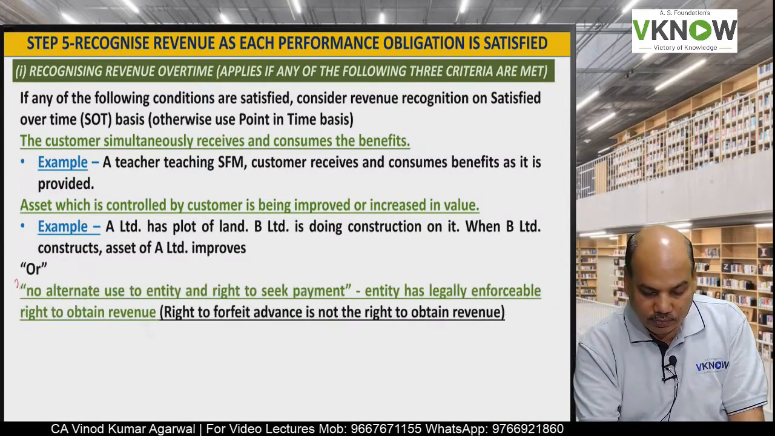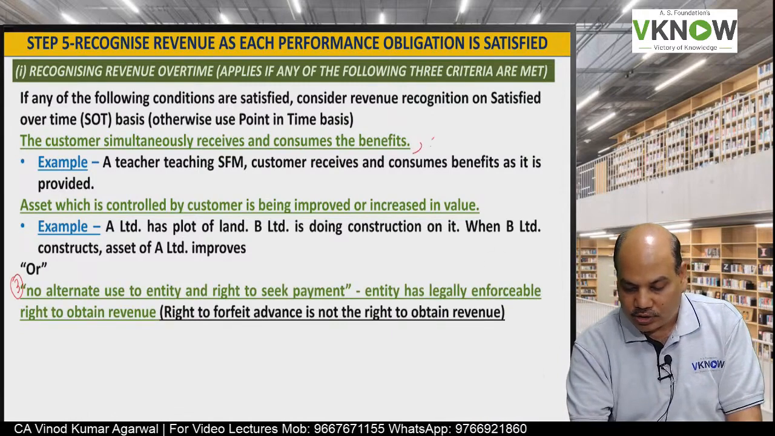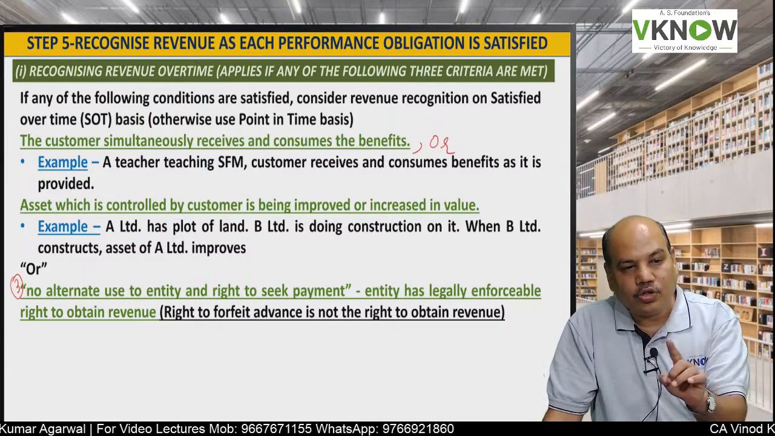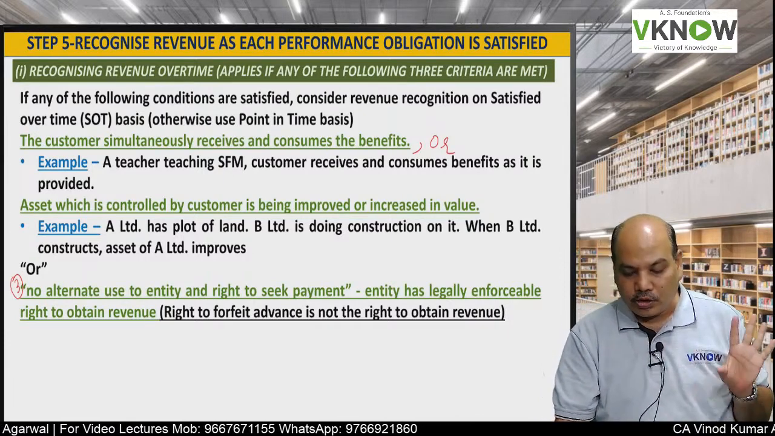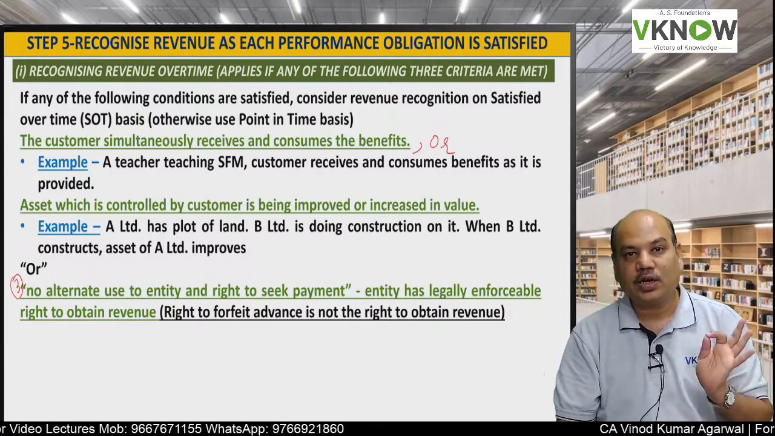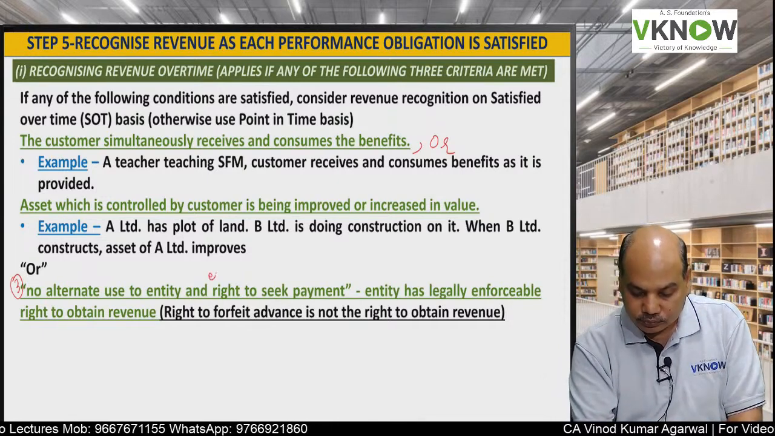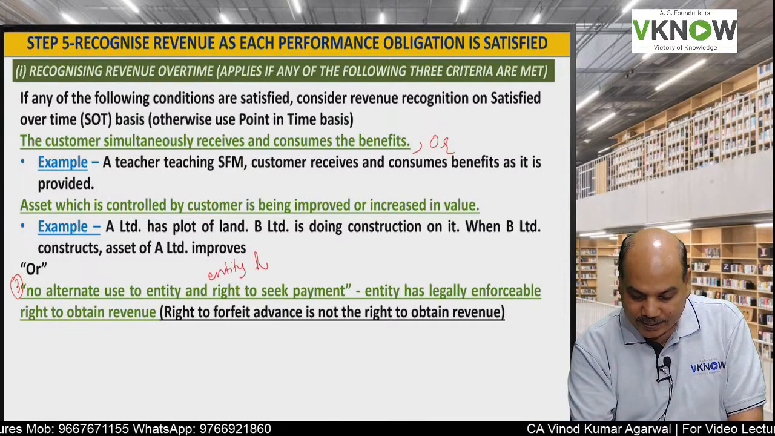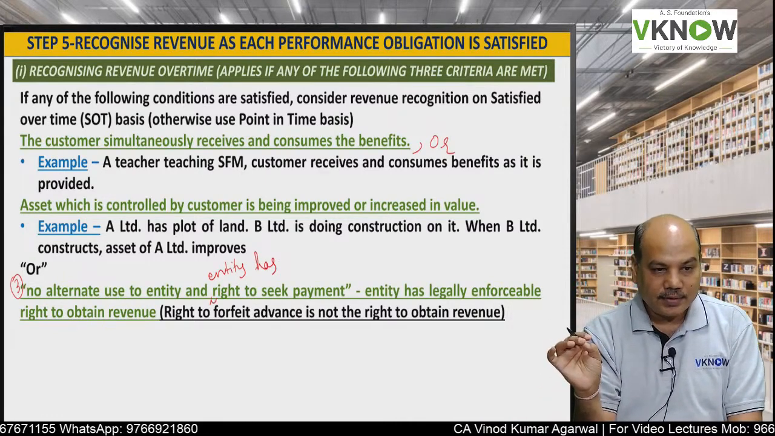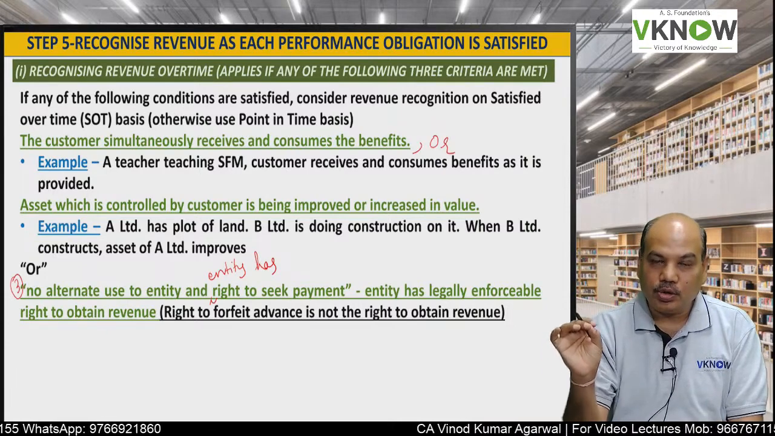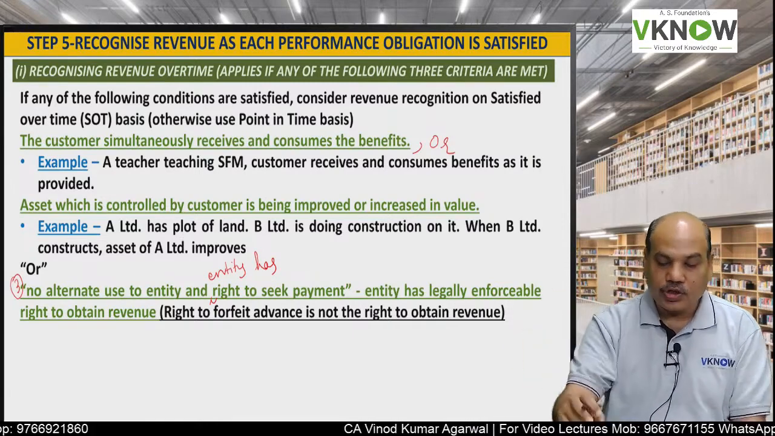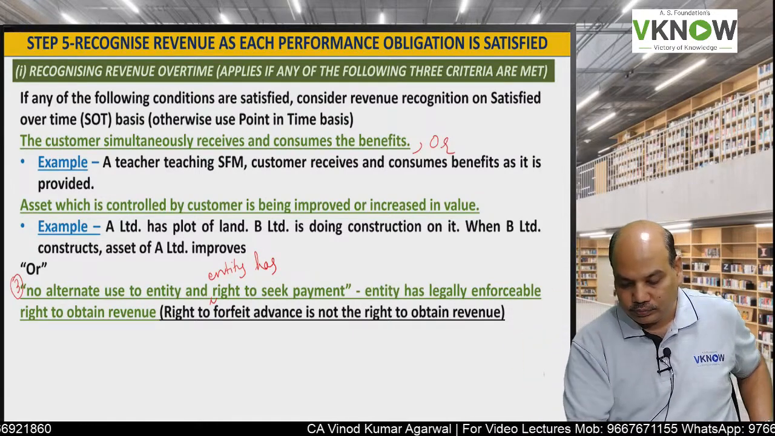Or third condition, these are either-or conditions. If any of them are satisfied, you will follow satisfied over time basis. There is no alternative use to the entity, and the entity has a right to seek payment. That means whatever you have done, it is of no use to you. But yes, as per the contract, you are entitled to seek payment for the work done. The entity has a legally enforceable right to obtain the revenue.